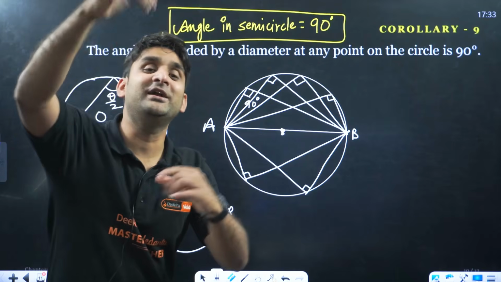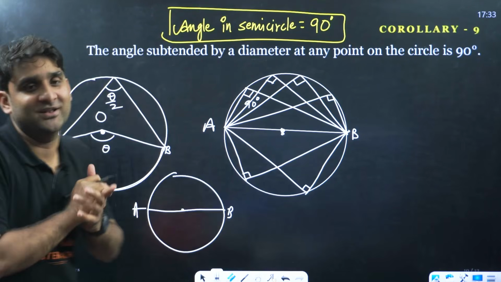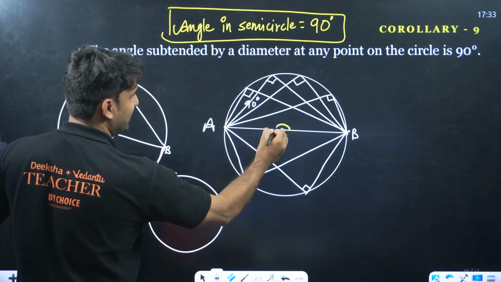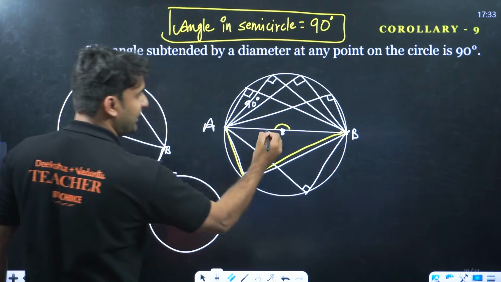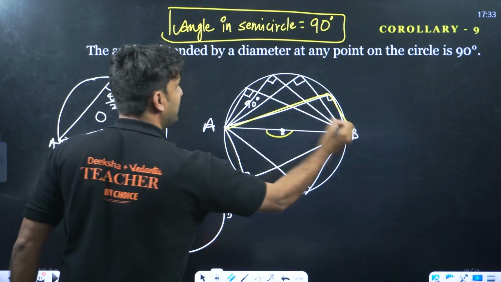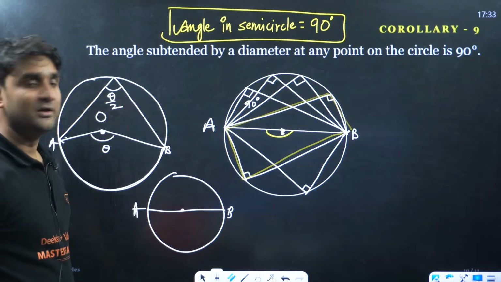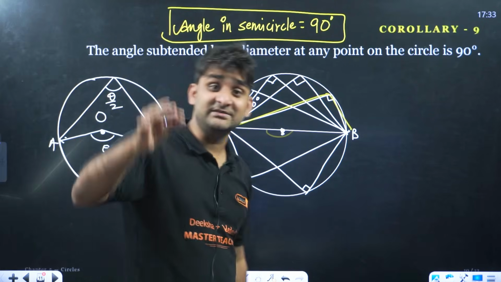And half of 180 will be lying in the remaining part of the circle. If you take this side 180, this will be the remaining part. Now this will be 180. If you take 180 this side, this will be the remaining part. It has to be 90 degree. So angle in semicircle is always 90 degree.